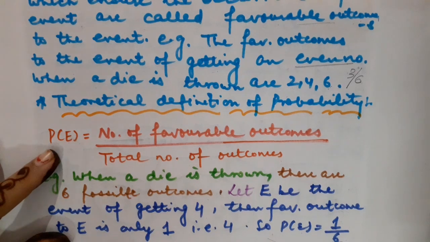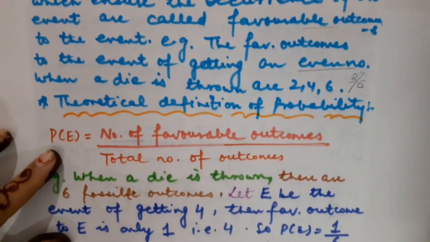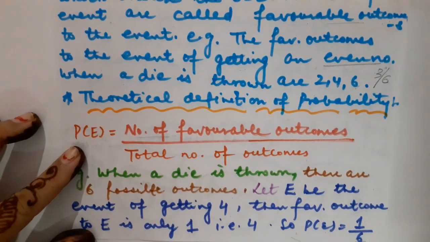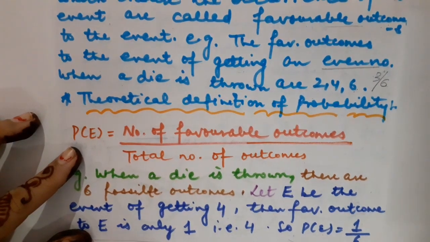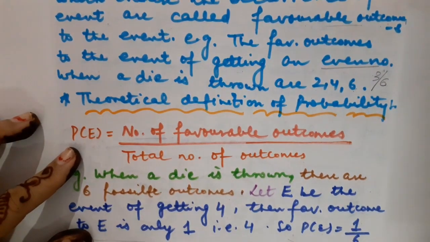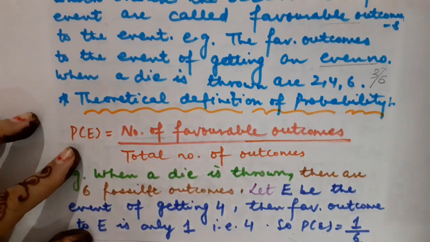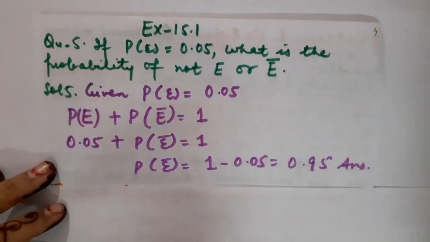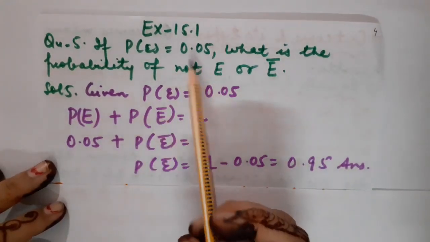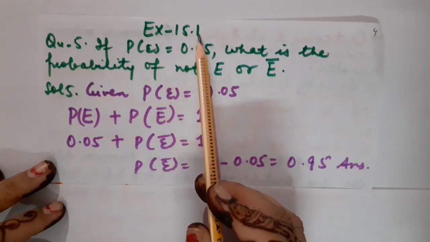So children, these all are the important definitions which are given in NCERT, as well as part of your syllabus. It is mandatory for every child to memorize these definitions. Okay. So children, I am going to take a few questions from exercise 15.1.